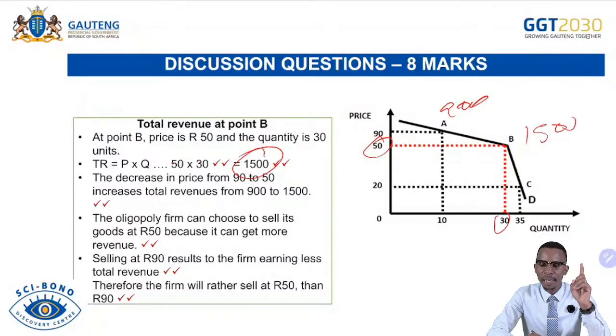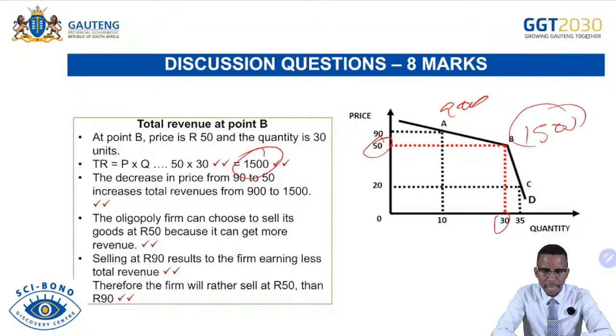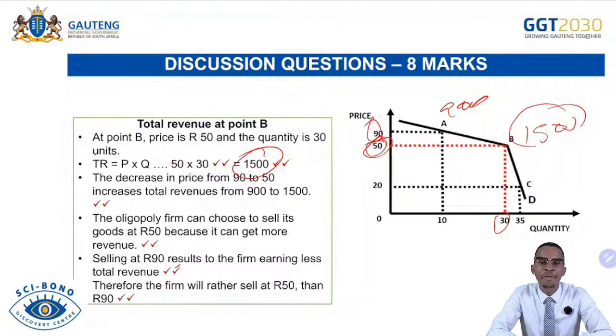So first, you have an answer now that firms will be reluctant to increase their prices to 90 because they will be losing their profits and revenues, since 50 Rand gives them 1,500 in revenues. The oligopoly firm can choose to sell its goods at 50 Rand because it can get even more revenue or profit. Selling the product at 90 Rand results in the firm earning less total revenue. Therefore, the firm will rather sell at 50 than 90 Rand, because 90 is too high and it will lead to consumers demanding even less of the product and looking for alternatives from other competitors.